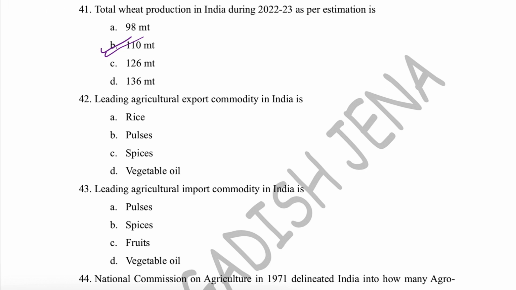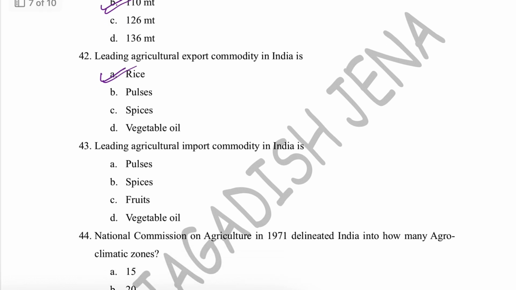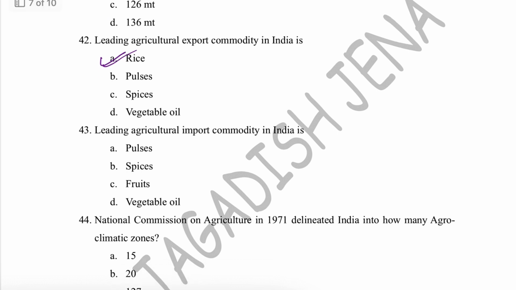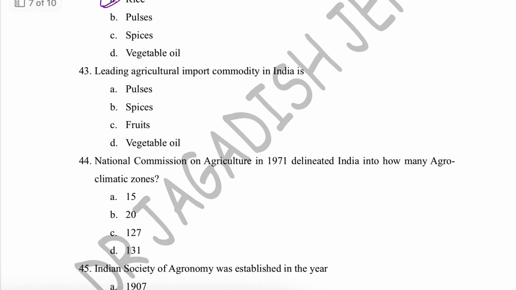Next one is, leading agricultural export commodity in India. So we are earning so much from agriculture export. The leading export commodity in India is rice, especially basmati rice. Next one is, leading agricultural import commodity in India. Which one is the leading agricultural import? What are we importing the most? That is vegetable oil. Okay.